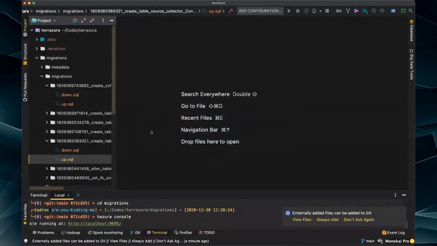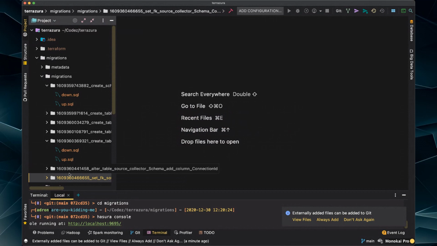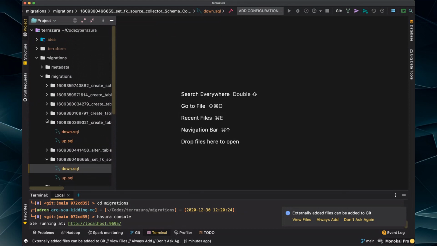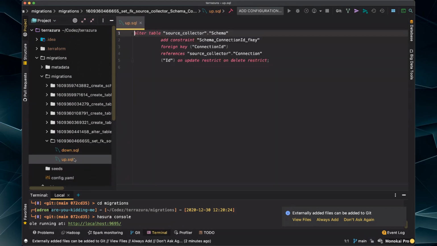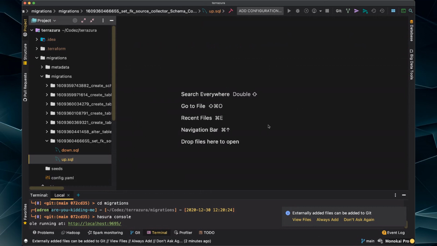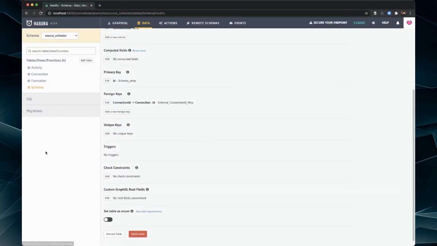So now if we go back here, the scroll is weird. Anyway, there we go. So the constraint is added to connection table, foreign key connection ID, schema connection ID, foreign key, and you see references there to what it actually connects to.